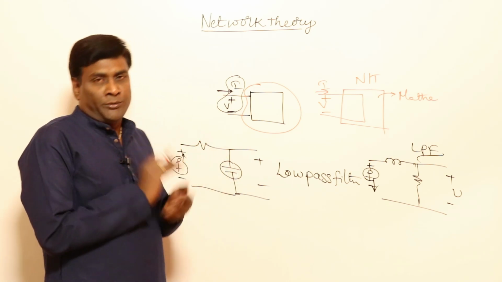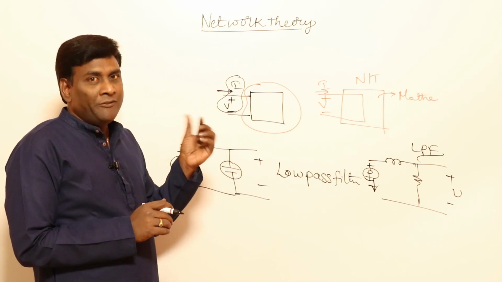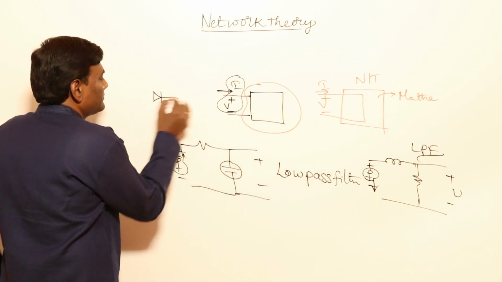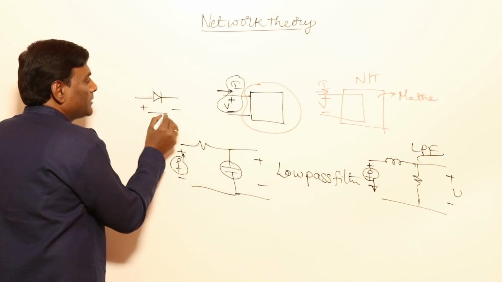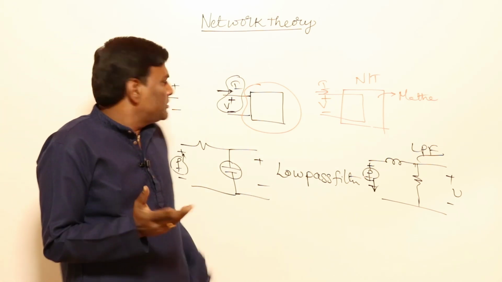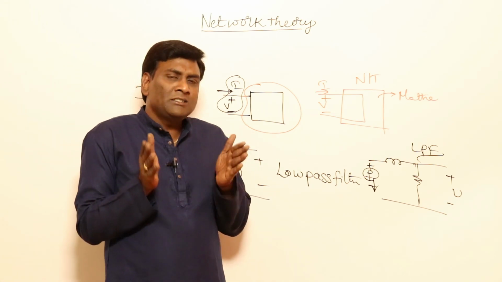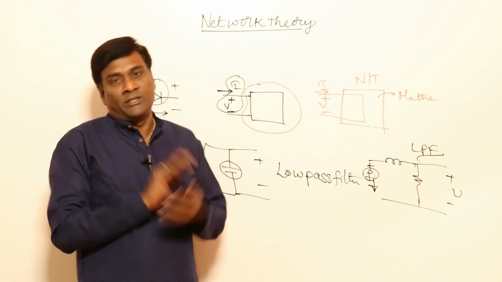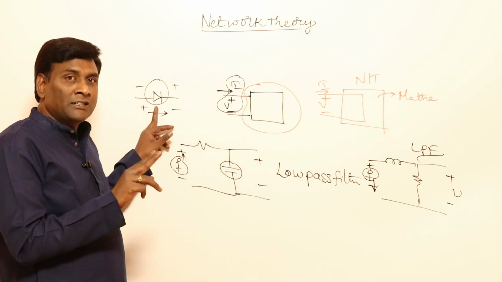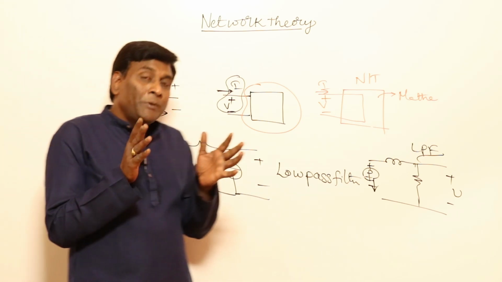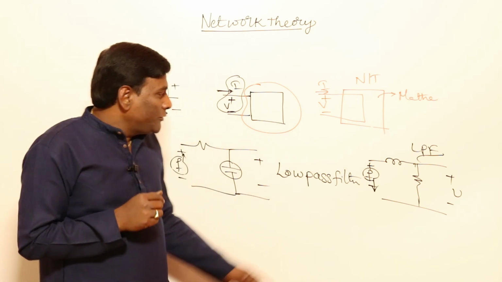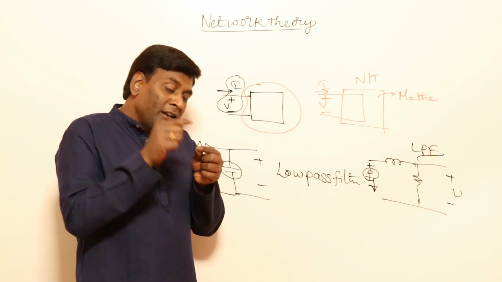For example, if I take a diode and reverse bias the diode, that will become a capacitor only. If I give positive here, it will become a short circuit. If I give positive here, it will be an open circuit, and an open circuit in the sense is a capacitor only. What is a capacitor? Two conducting plates separated by insulation. So my diode in the opposite direction, in reverse biased condition, will behave like a capacitor. So how much space will be required for a diode inside a chip? It's a VLSI chip. But if you think of an inductor in this, I have to take a wire and wind the wire.